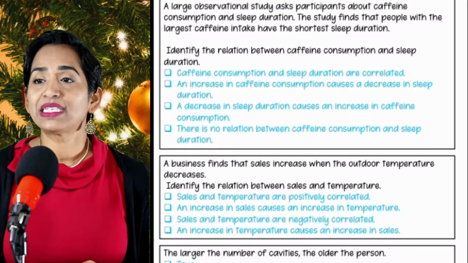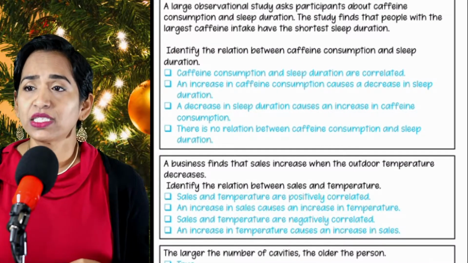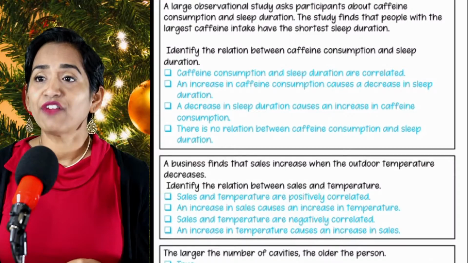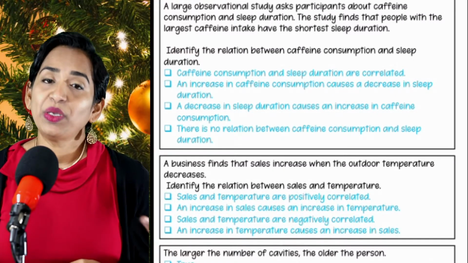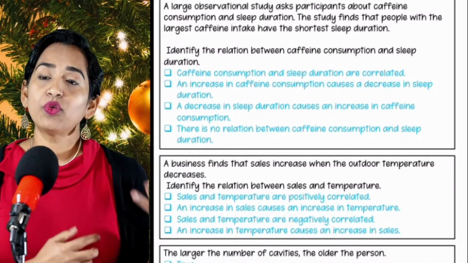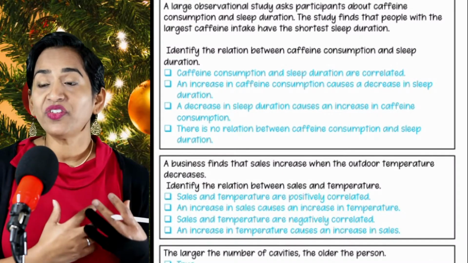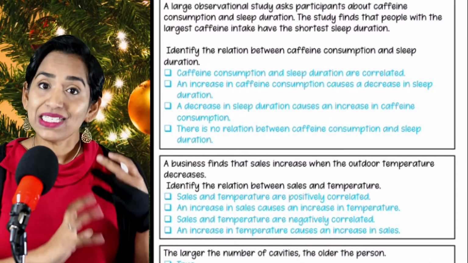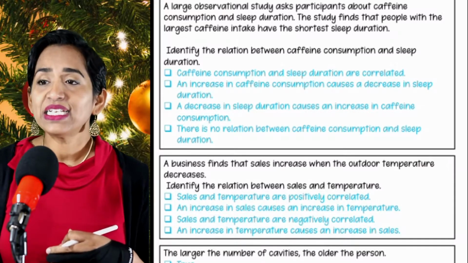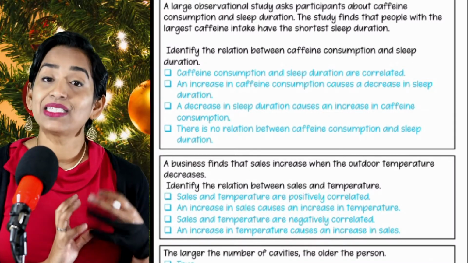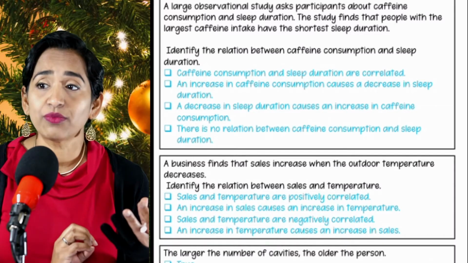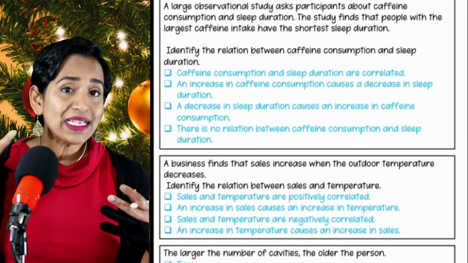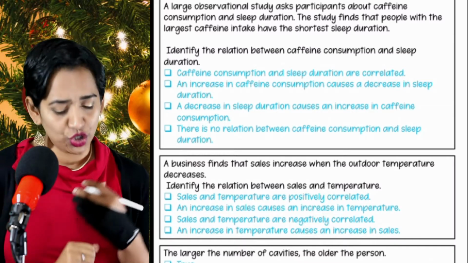A large observational study asked participants about caffeine consumption and sleep duration. The study finds that people with large caffeine intake have shorter sleep duration. So they surveyed people, and they said the more caffeine they take, the shorter the sleep duration. So that's the survey. Now, based on this survey only, they're asking us to identify the relationship between caffeine consumption and sleep duration. They're not asking us to make a statement. They said, based on this survey, what is the relationship?